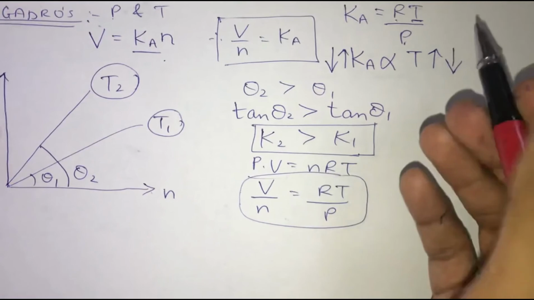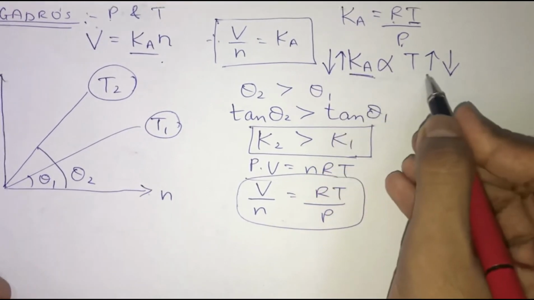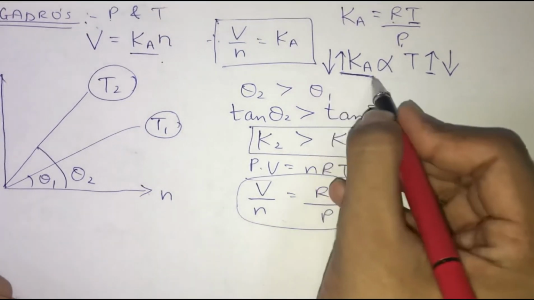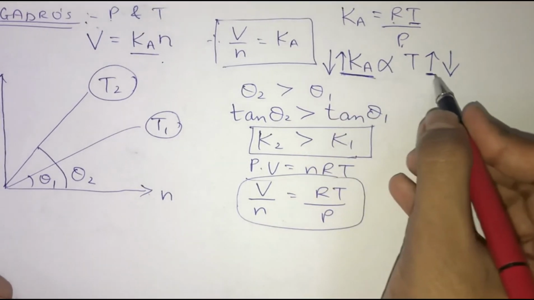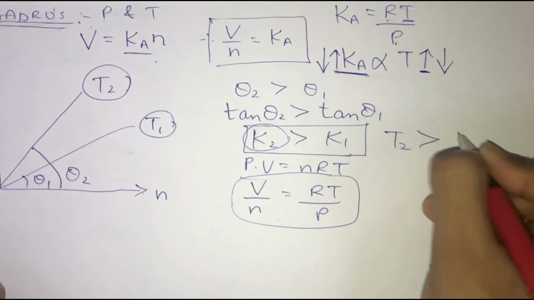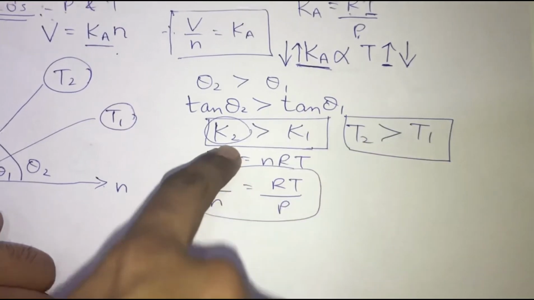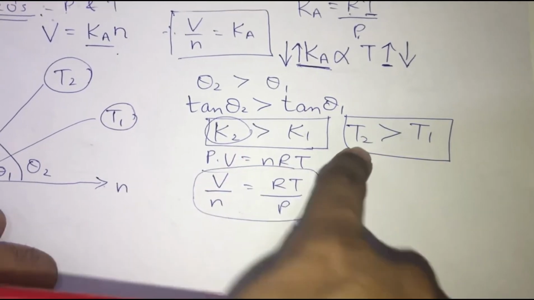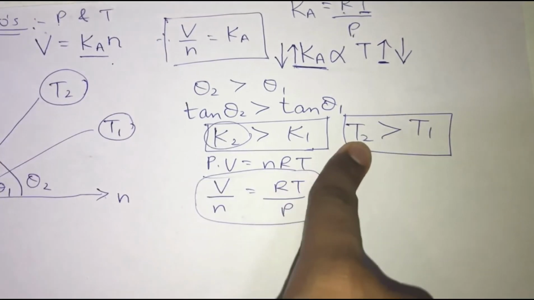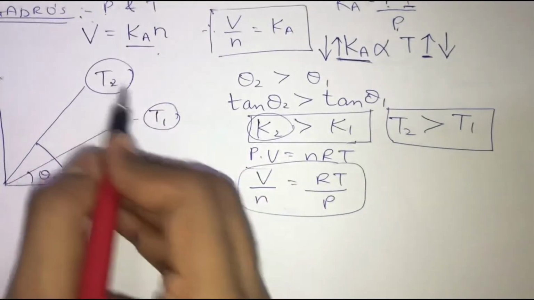Now keeping this relationship in mind, can I say greater the slope, greater will be the temperature? I am repeating again, greater the slope, greater will be the temperature. Keeping this the same, since K2 is greater, its corresponding temperature is also going to be greater. So T2 is obviously going to be greater than T1. Okay, so we have got our answer that T2 is greater than T1.